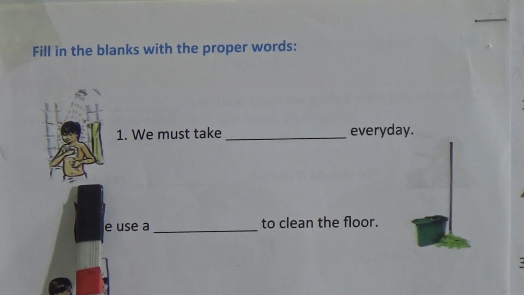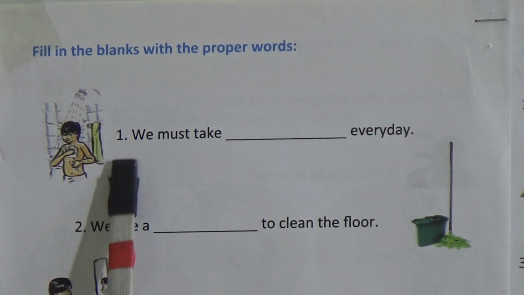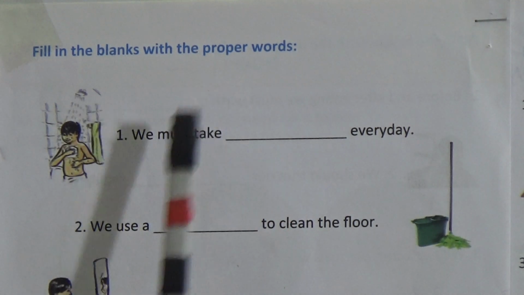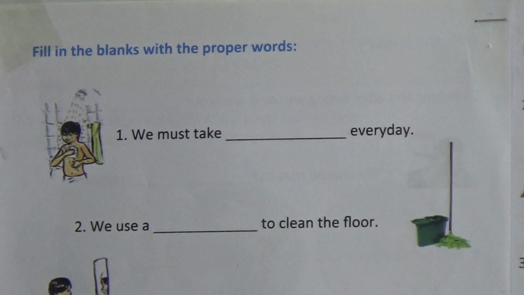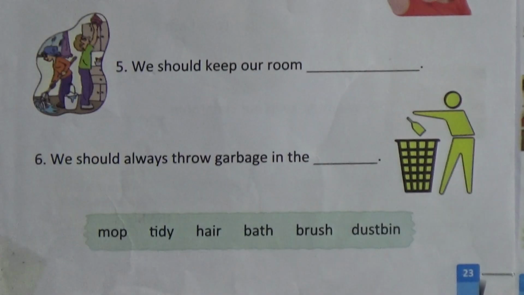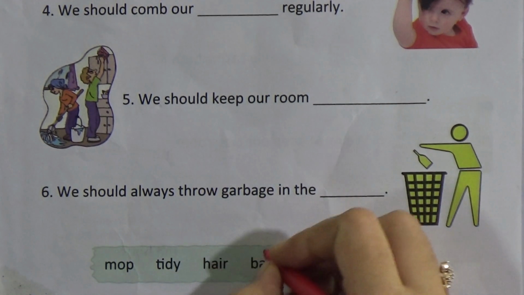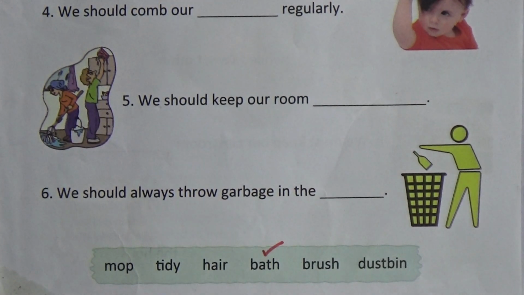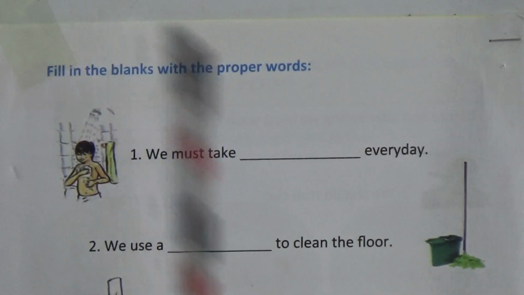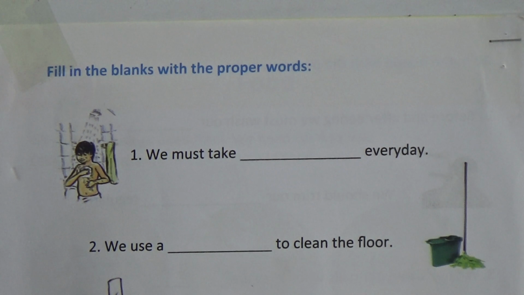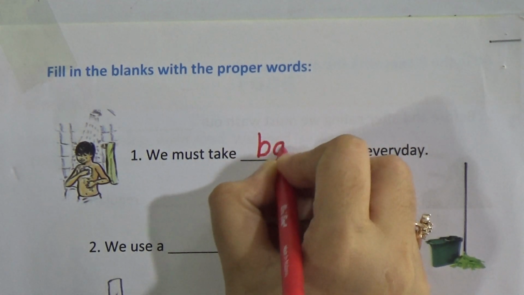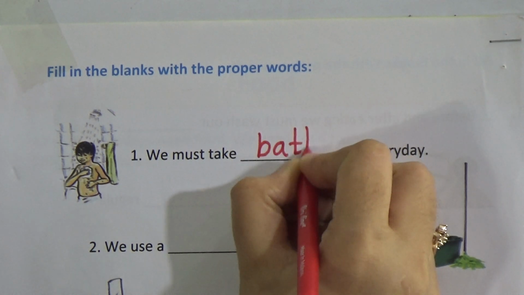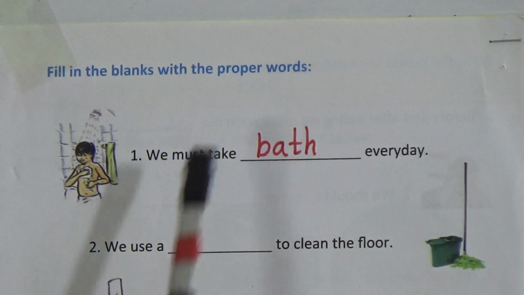Look at this picture. He is taking a bath. From this box you can see here is written bath. So we are going to take this word bath and we will write: we must take bath every day. Bath, spelling B-A-T-H.